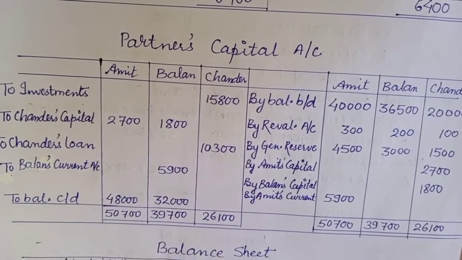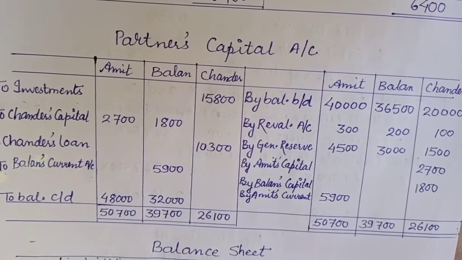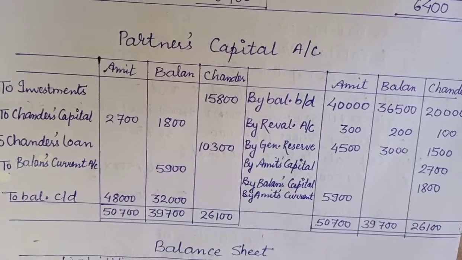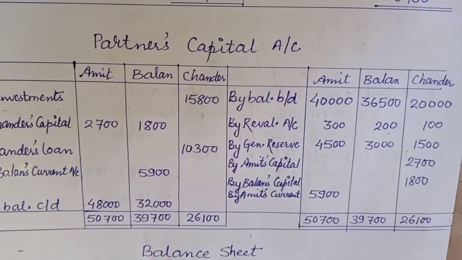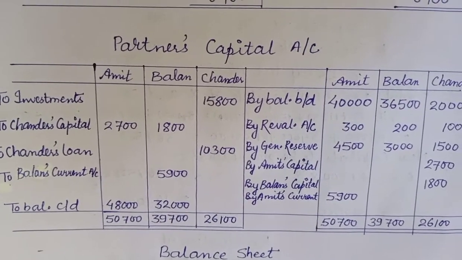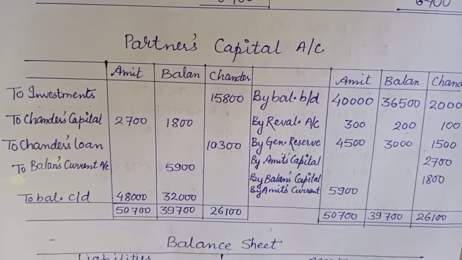Then what is written in the last adjustment, point number 6: Amit and Balan decided to adjust their capitals in proportion of their profit sharing ratio by opening current accounts. We do not have to adjust in cash but in current account.